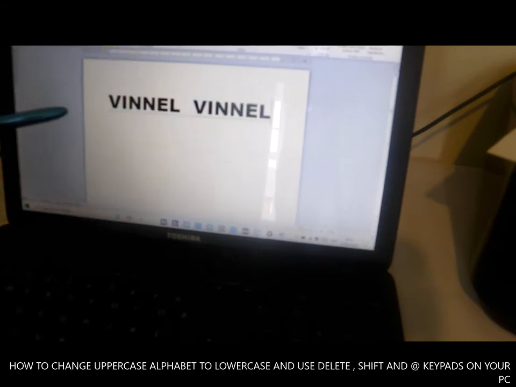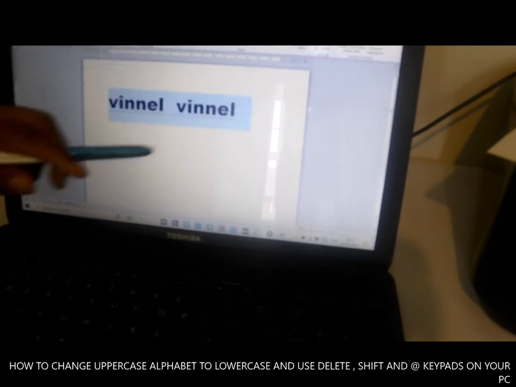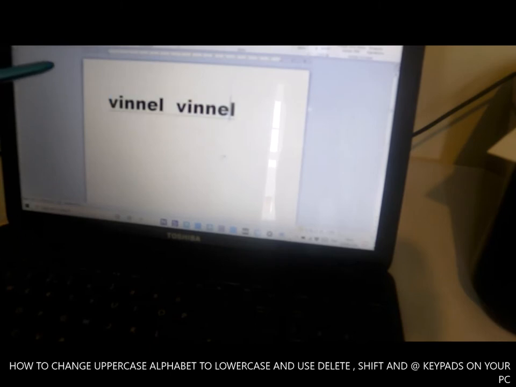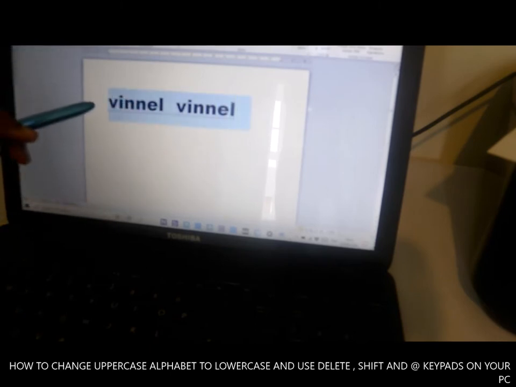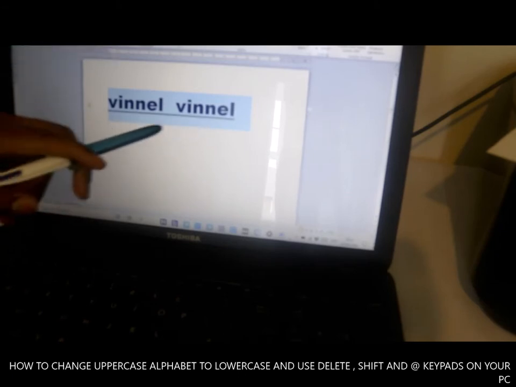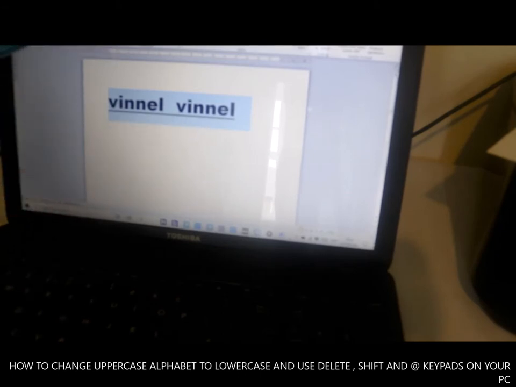If you want to change them to lowercase, you just highlight all of them and click lowercase. If you want to underline all of them, you highlight them and click underline here. So it's underlined. And to remove it, you highlight everything together.